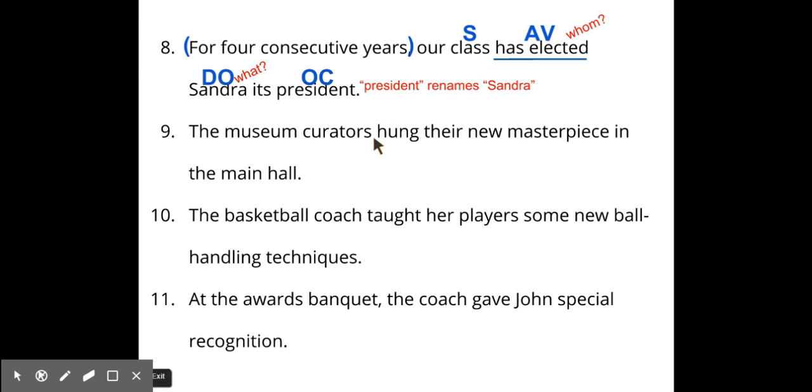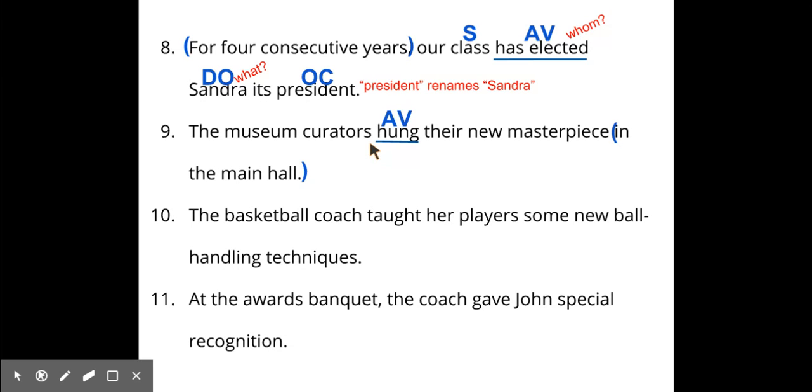All right, number 9. The museum curators hung their new masterpiece in the main hall. So, any prepositional phrases? In the main hall. Okay, what's our verb? Hung, right?